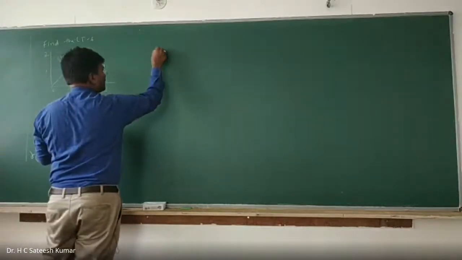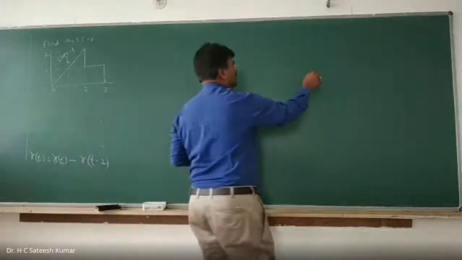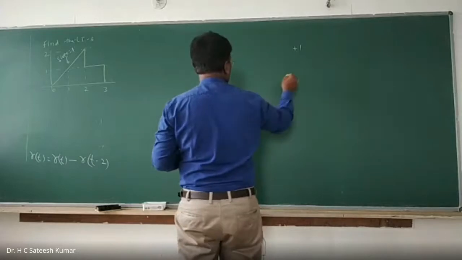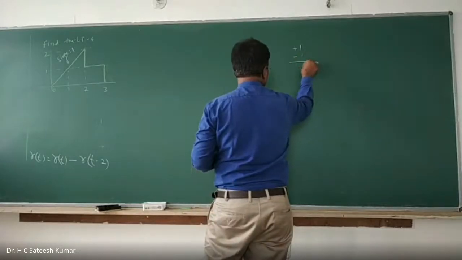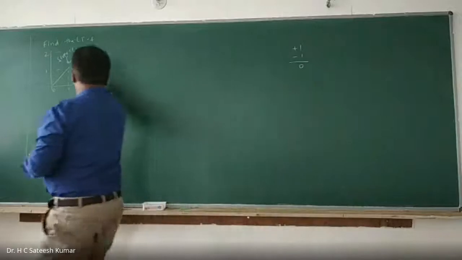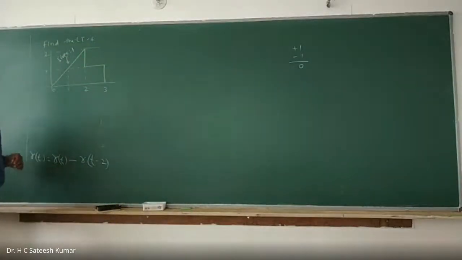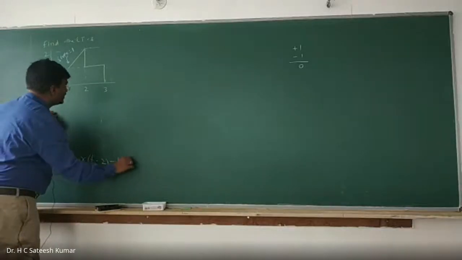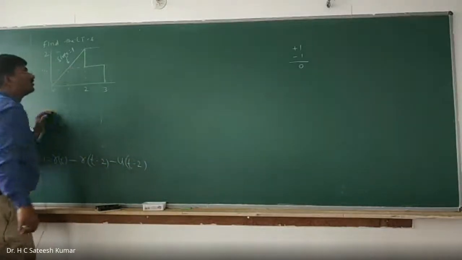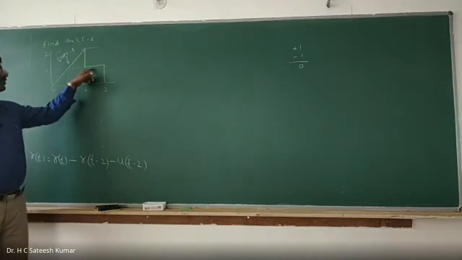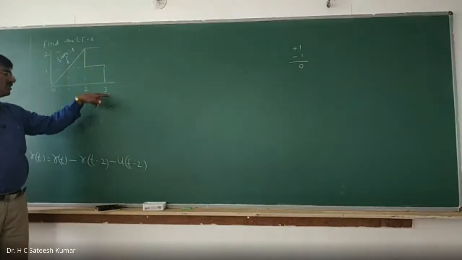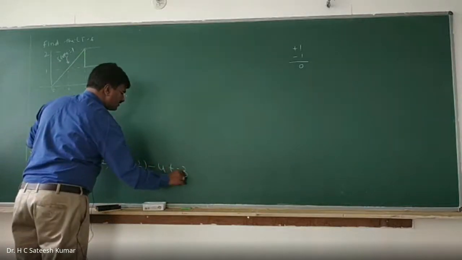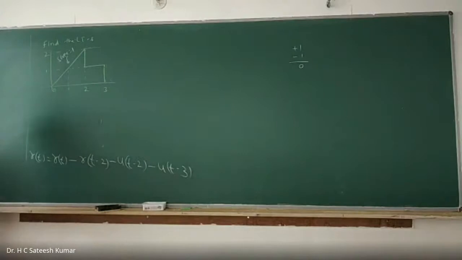Slope plus 1 is there. Slope we can write as plus 1. Now, if you want to get a 0 slope, what should you add? Minus 1, so that the slope becomes equal to 0 here. Once it becomes 0, come down by one step. That is minus u of t minus 2. Okay, you have come down by one step. Now you are going like this. Now once again you come down by one more step. Minus u of t minus 3. That's it.